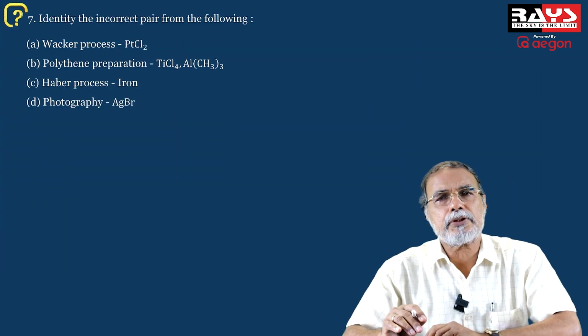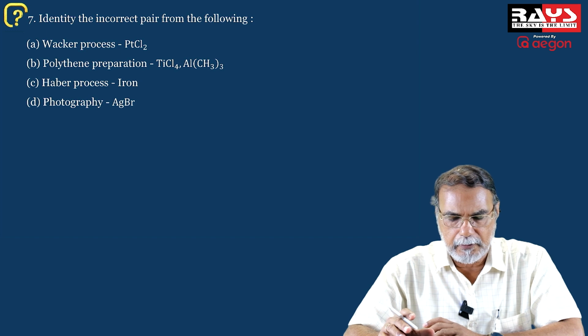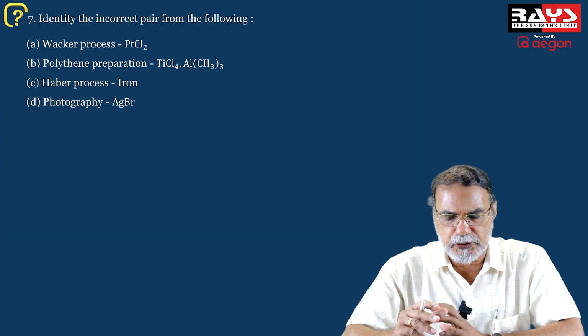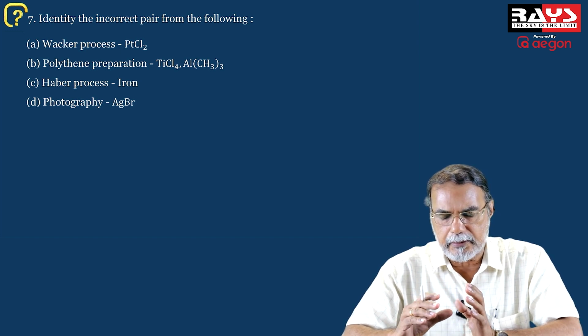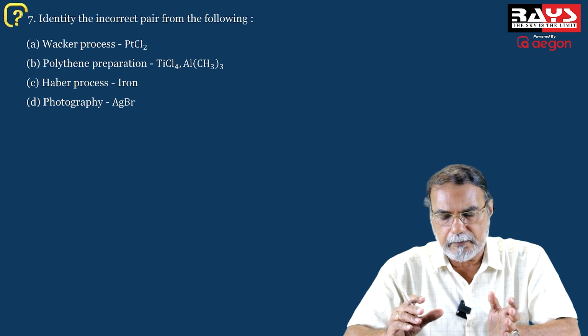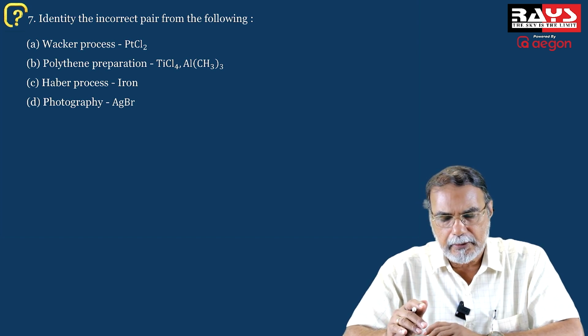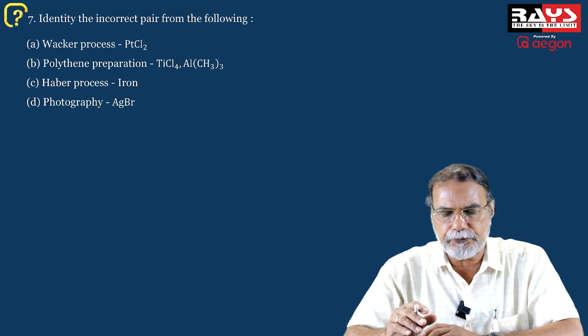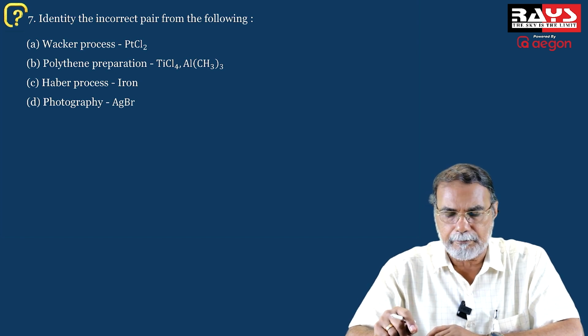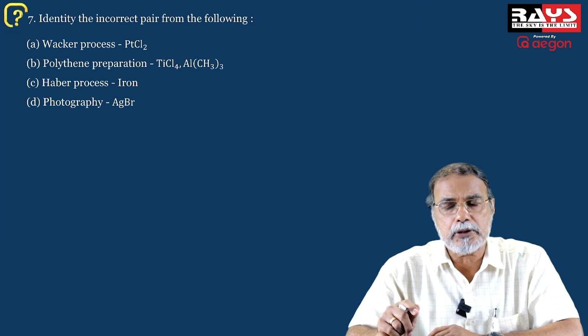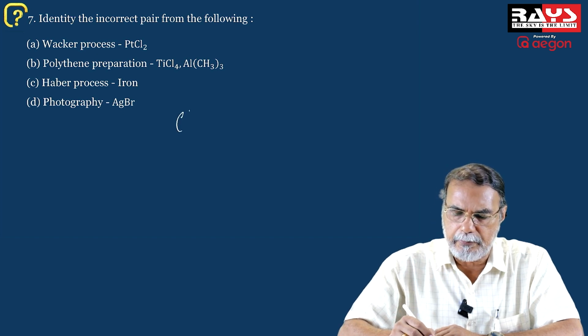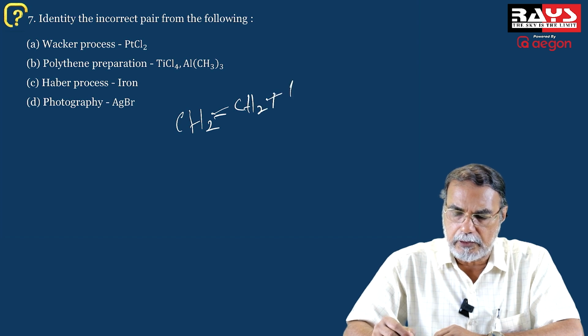Now coming to the next question, it is pretty simple. We are given 4 processes and some connectivities with the substances used in that process, and you are asked to identify the incorrect pair. Wacker process, you may be remembering, one simple example is ethylene with oxygen, H2O.